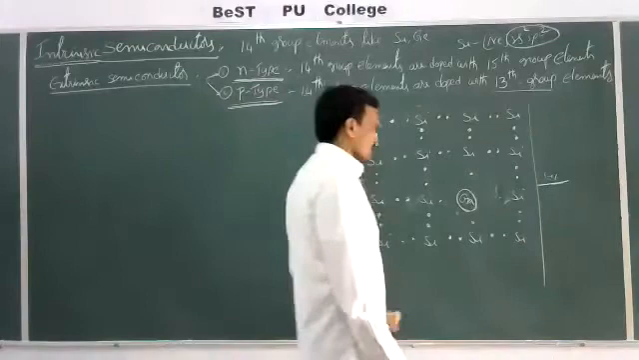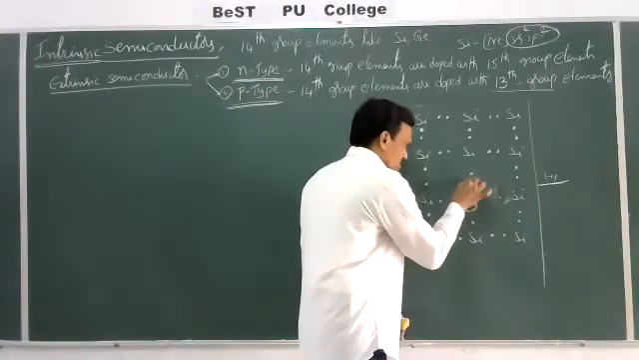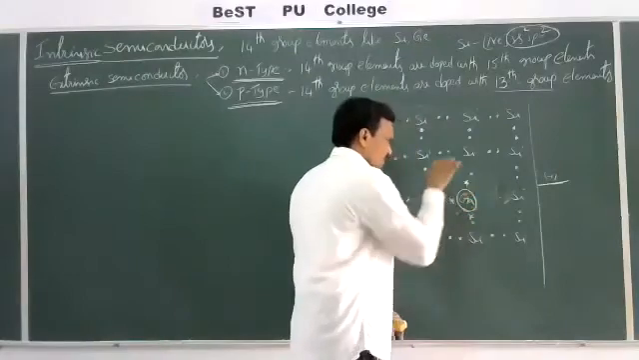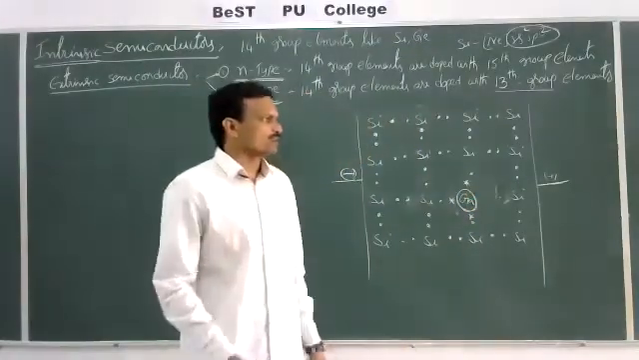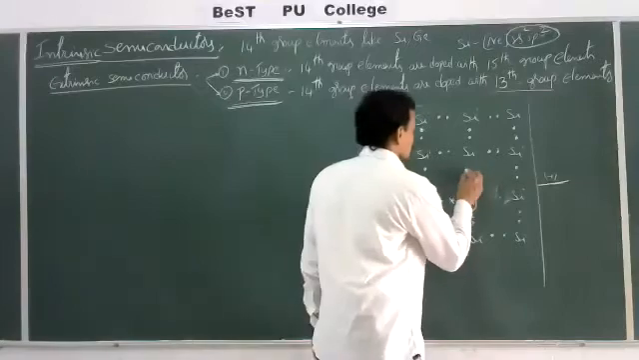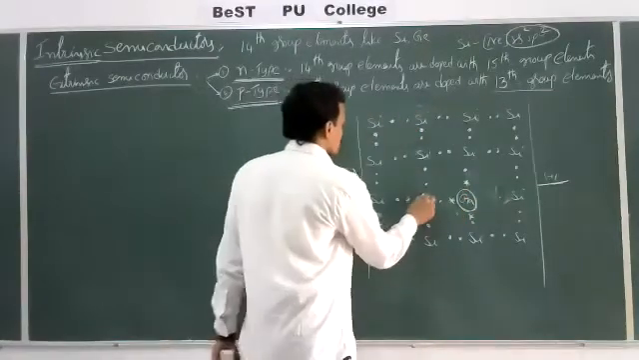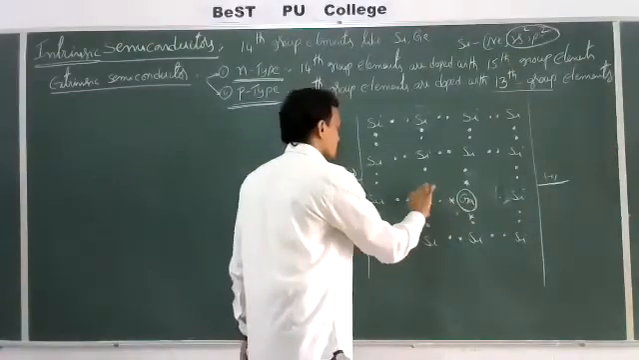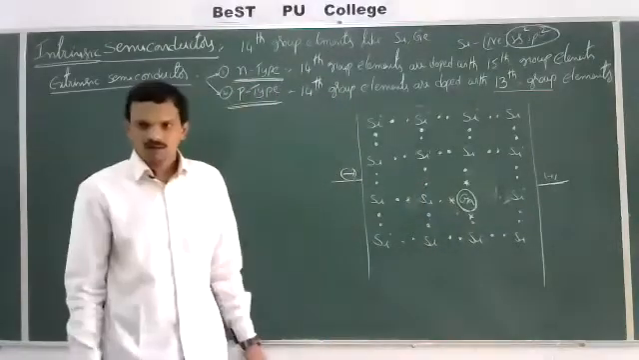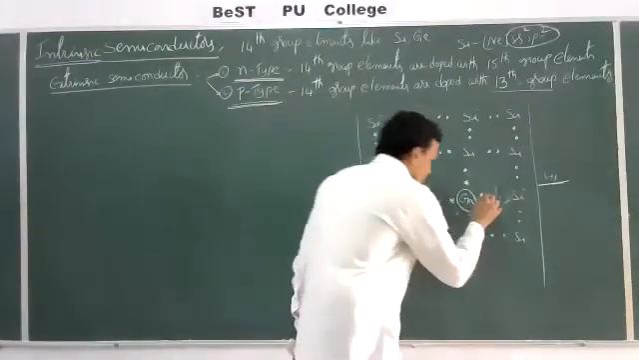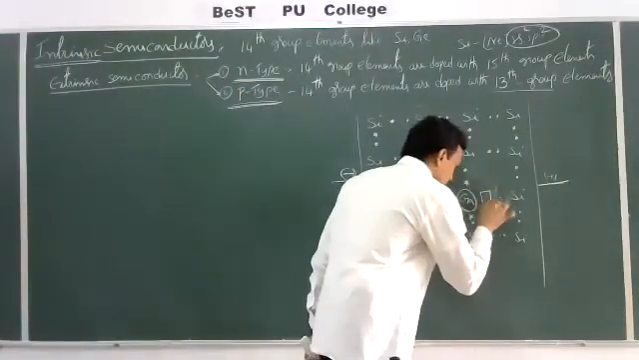configuration. Now the 3 valence electrons of gallium can form 3 bonds with the 3 neighboring silicon atoms. Okay. So it forms 3 bonds with 3 neighboring silicon atoms. Now, the 4th orbital is vacant.